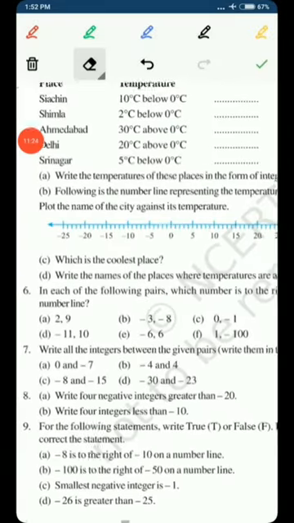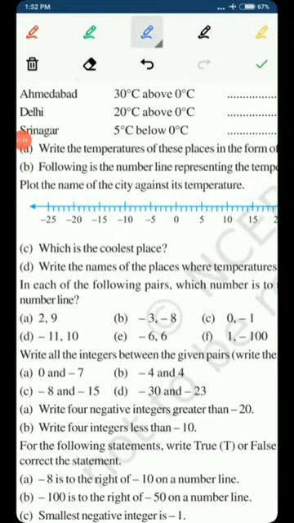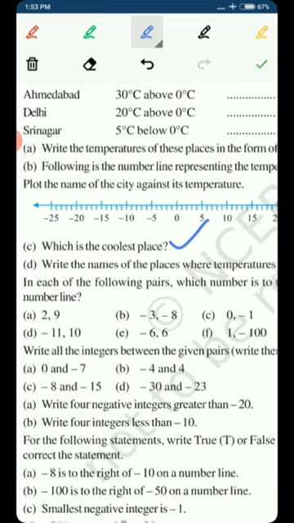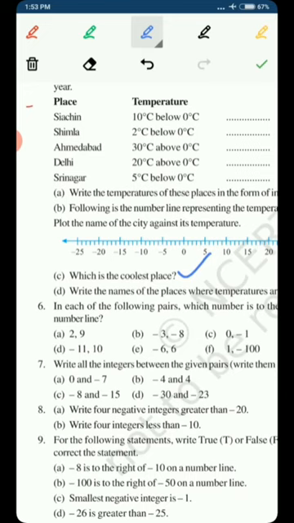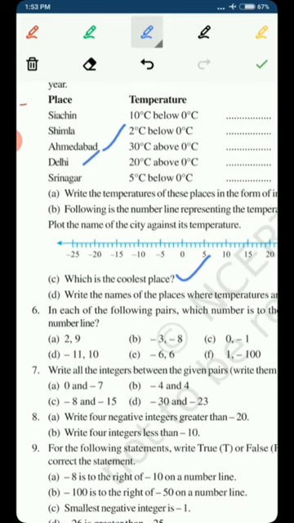Part C says which is the coolest place. Coolest place means the lowest temperature. And we know that whenever the temperature is below 0 degrees, as it decreases, that will be the coolest place. We have seen Ahmedabad, Delhi and Srinagar. In Ahmedabad and Delhi, the temperatures are above 0 degrees Celsius, 30 degrees Celsius, 20 degrees Celsius, which means they are hot places.